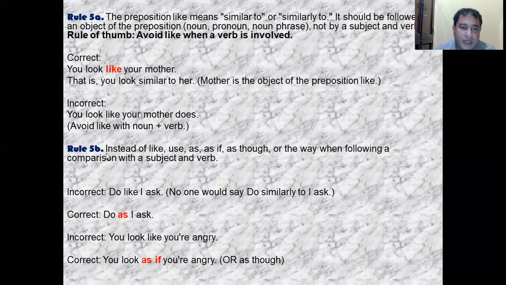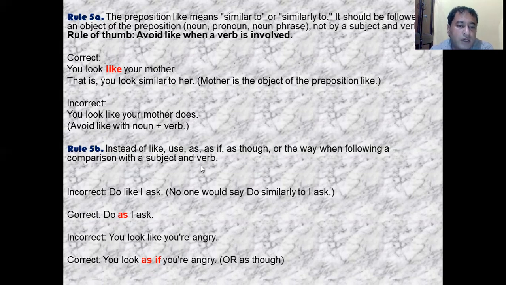Rule number 5B: instead of like, use as if, as though, or the way when following a comparison with a subject and verb. If you want to write a subject and verb, instead of using the preposition like, you should use as if or as though. For example, do like I ask. No one would say do similarly to I ask. So it is incorrect to say do like I ask.